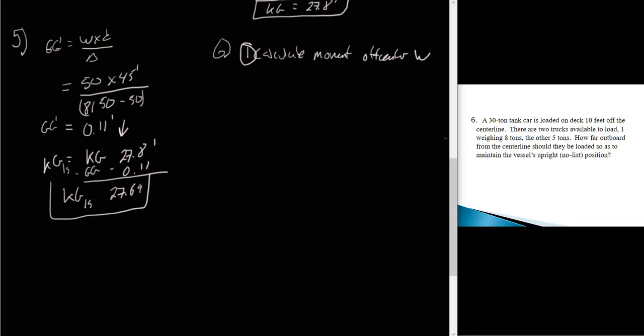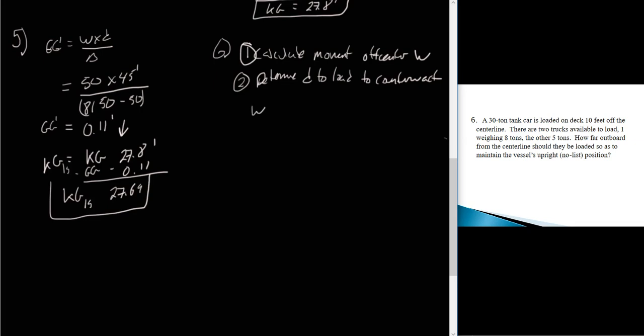After we do that, then we'll determine the distance to load to counteract that weight or that moment. So, first thing, let's calculate the moment created by 30 tons at 10 feet.